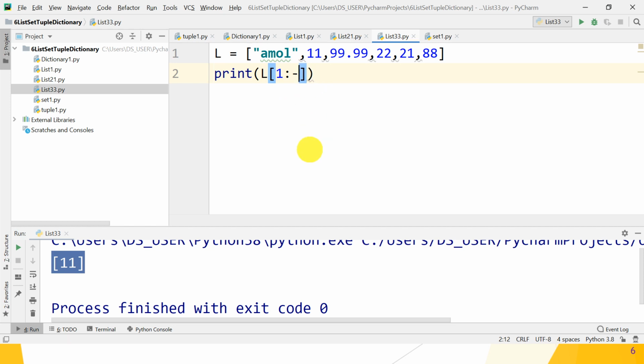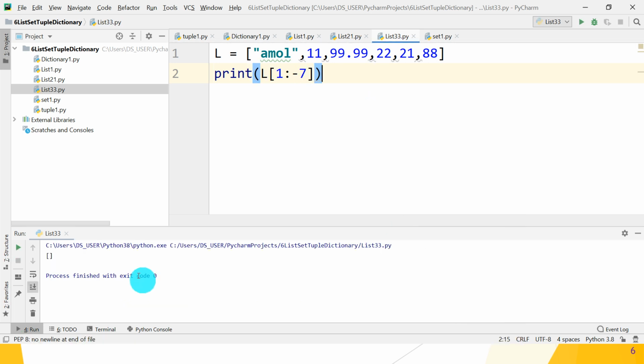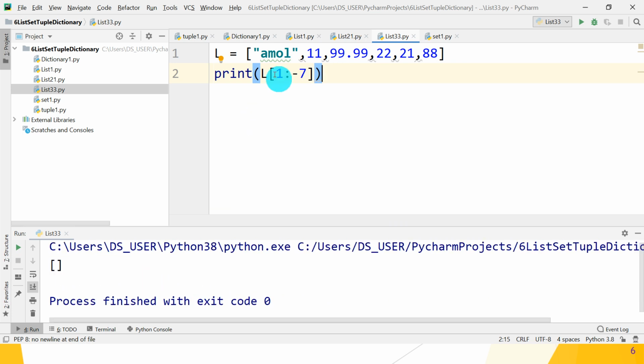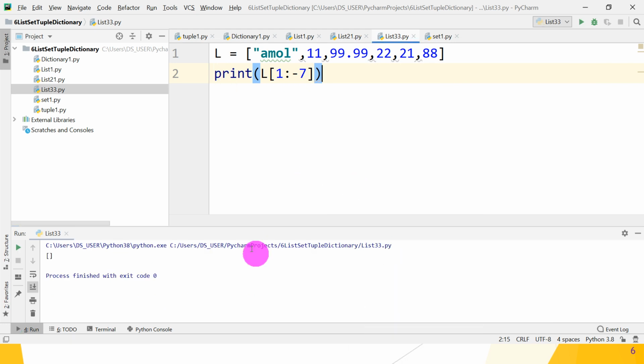But if you give 1 to -7, what happens? Let's run. It gives you empty, because 0, 1 and -7, -1, -2, -3, -4, -5, -6, -7 is not present, so it gives you an empty list. Great, guys. Hope you understand.